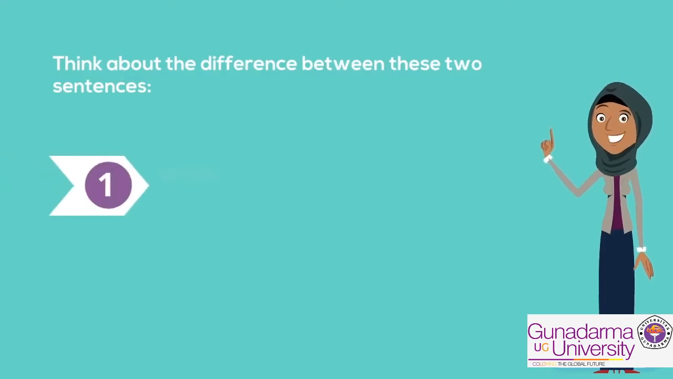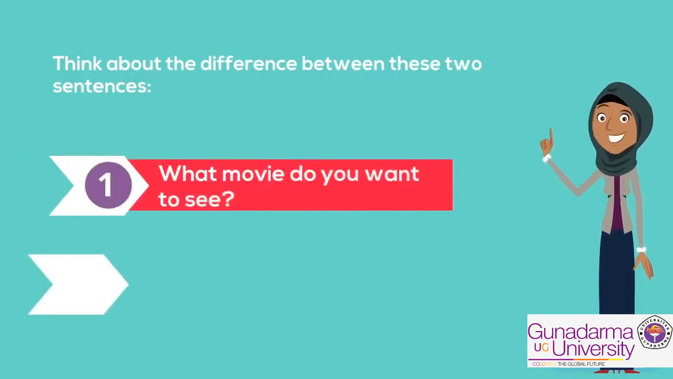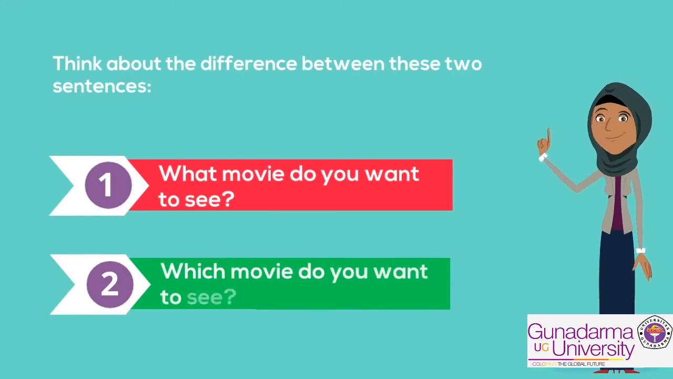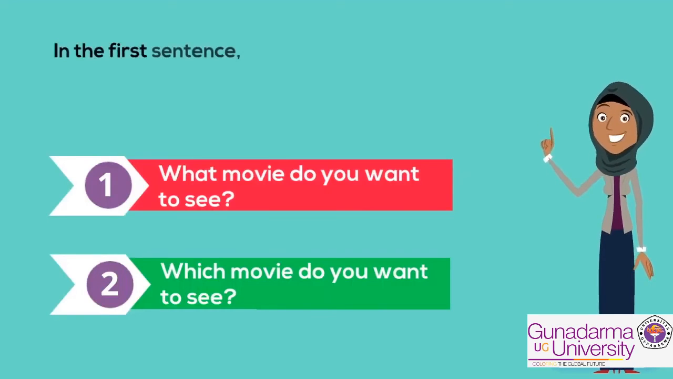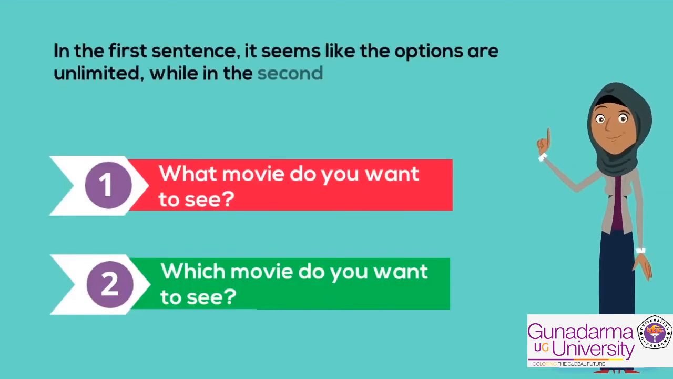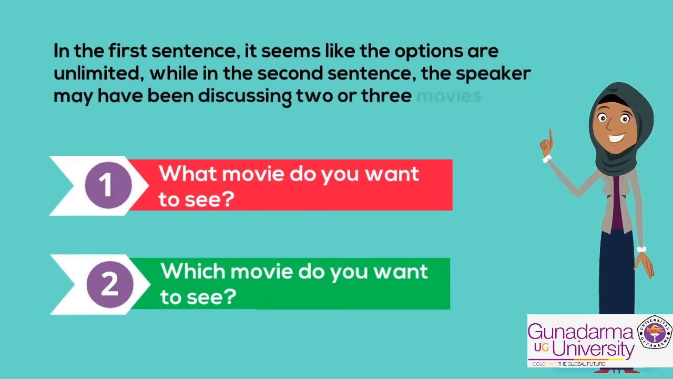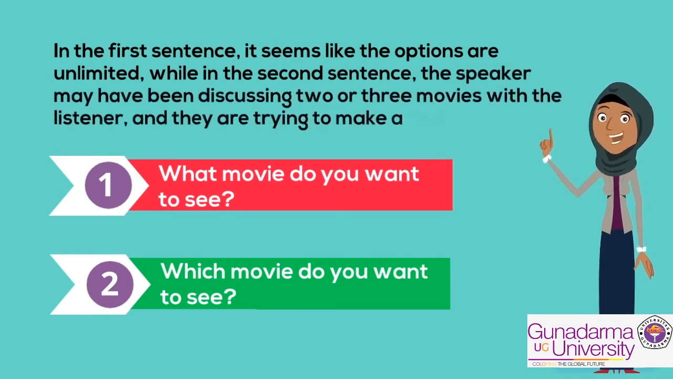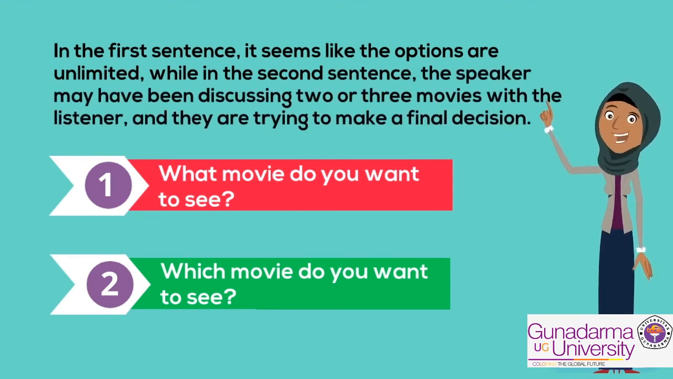Think about the difference between these two sentences. What movie do you want to see? Which movie do you want to see? In the first sentence, it seems like the options are unlimited, while in the second sentence, the speaker may have been discussing two or three movies with the listeners, and they are trying to make a final decision.